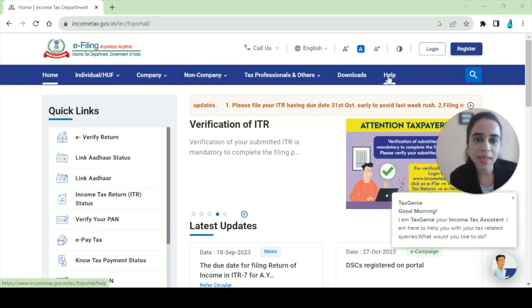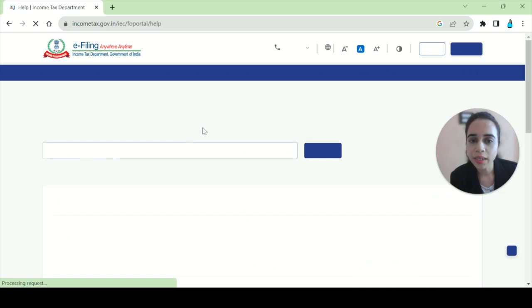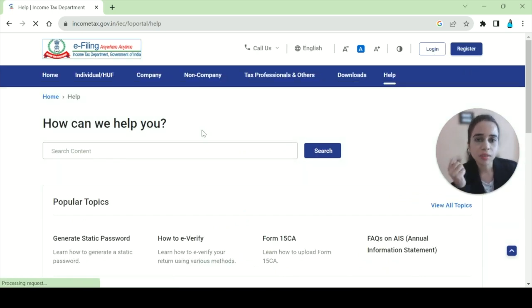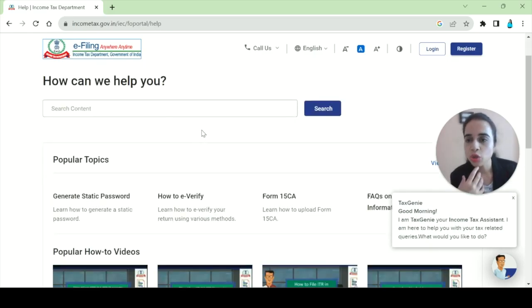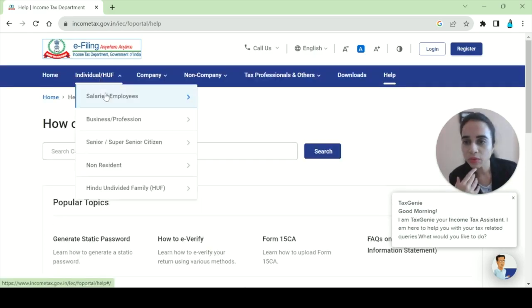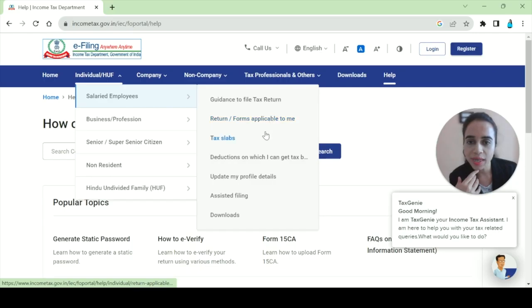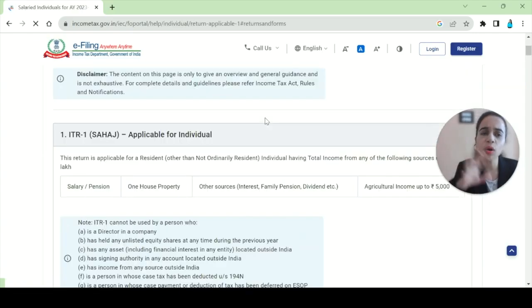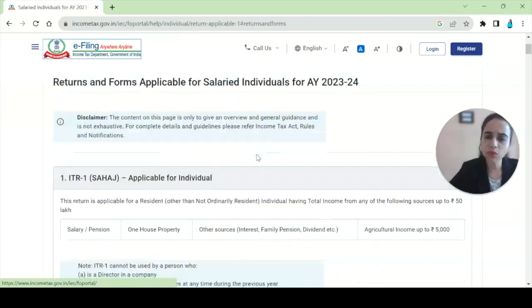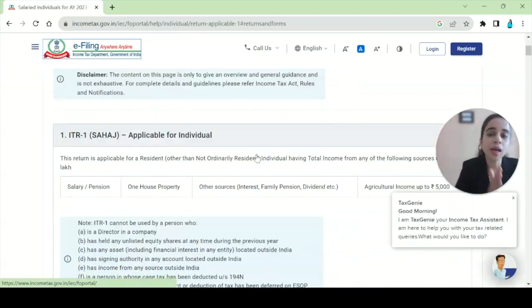Even if you go in the help section, there it will show you, because the first question that comes to our mind is which ITR to be filed. So I'll go to individual HUF salaried individuals, and here I'll say returns forms applicable to me. We have already covered this in our previous video, which form to be filed, but now we will do it in more detail. So first thing is ITR 1, which is Sahaj.